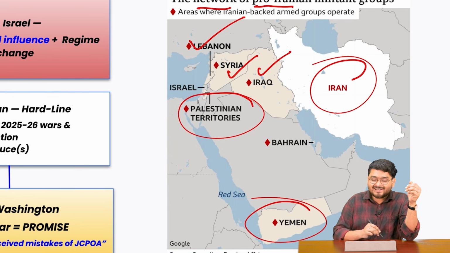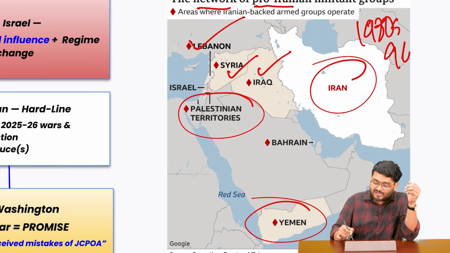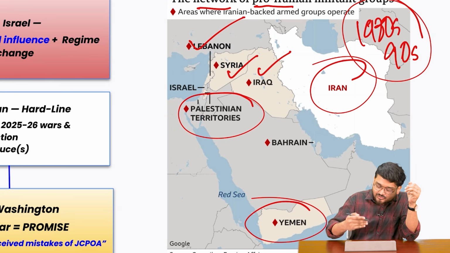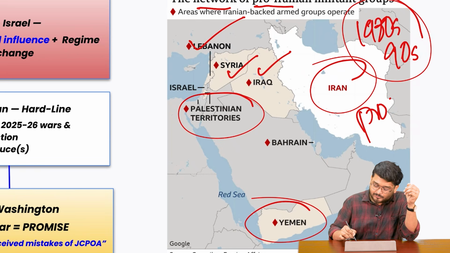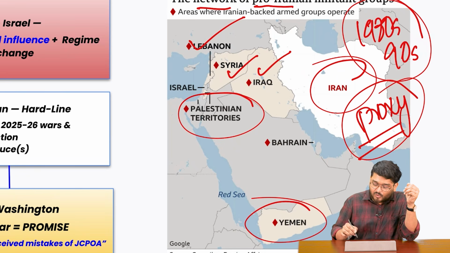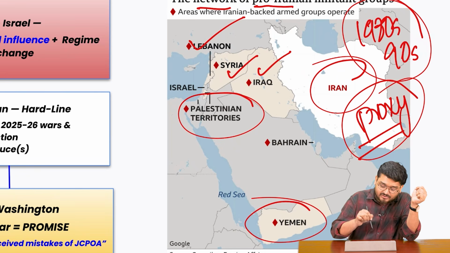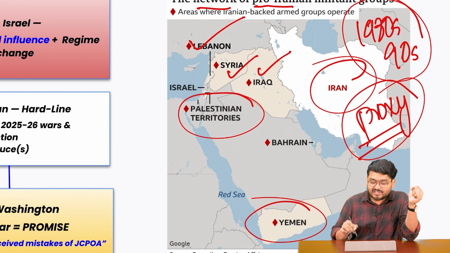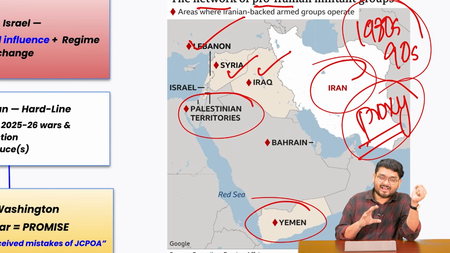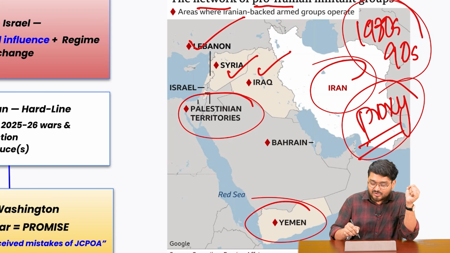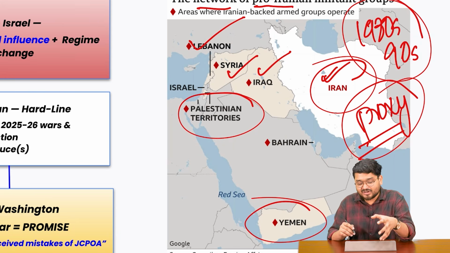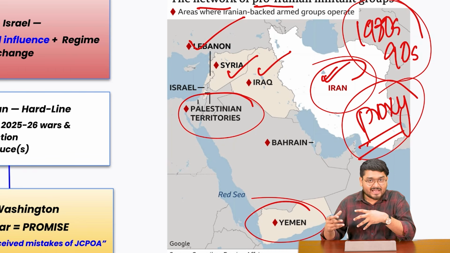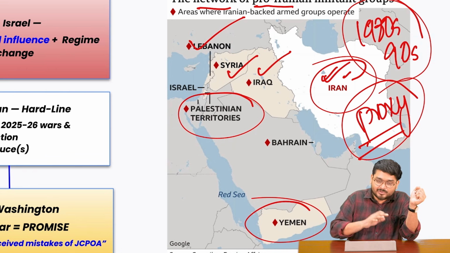Since the 1980s to 90s, Iran has gradually developed various proxies, located in Lebanon, Syria, and everywhere. They are fighting for Iran against Israel and the US. This network was activated by the Supreme Leader earlier. Right now, the current regime is still supporting them. And whenever Iran is targeted, they also become active.